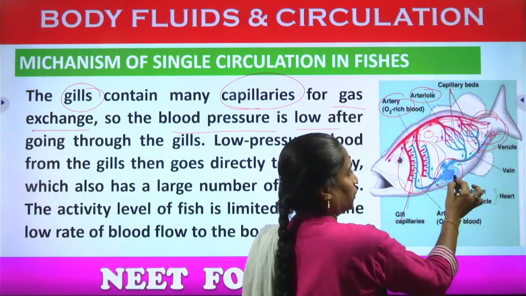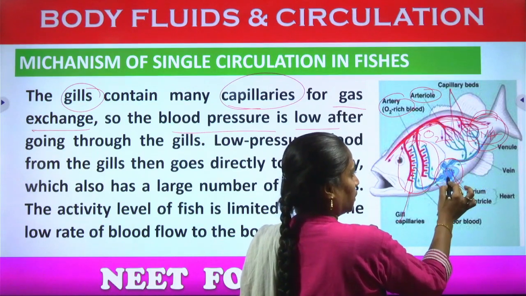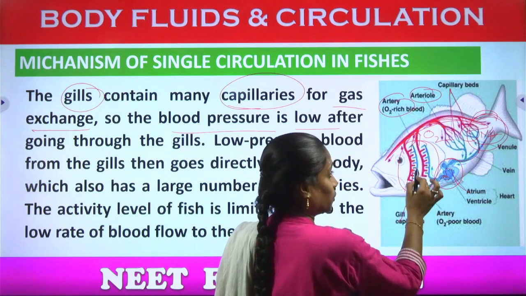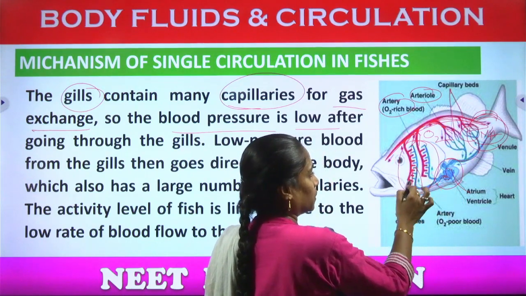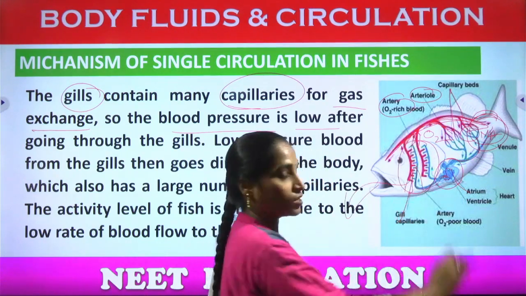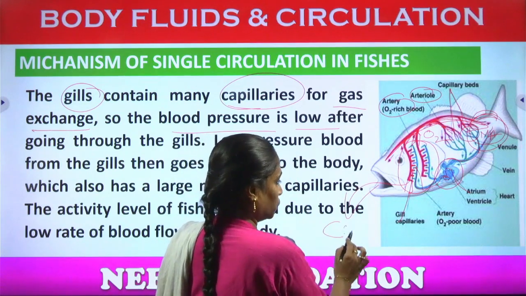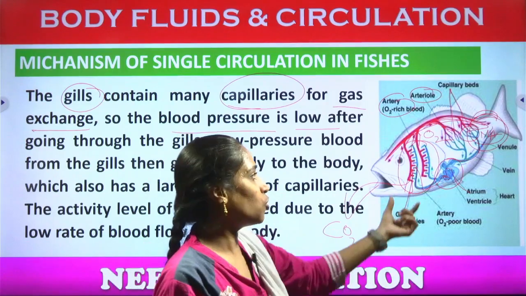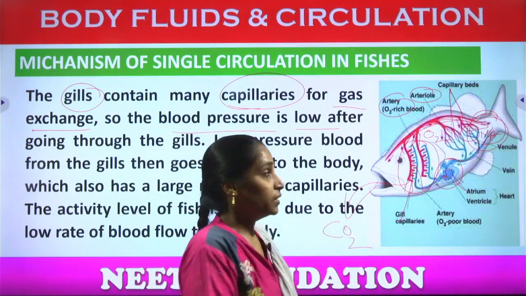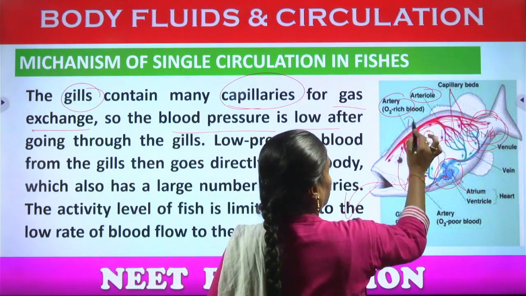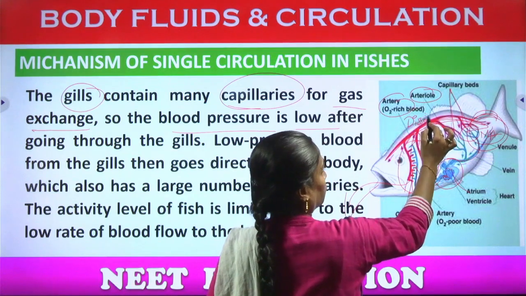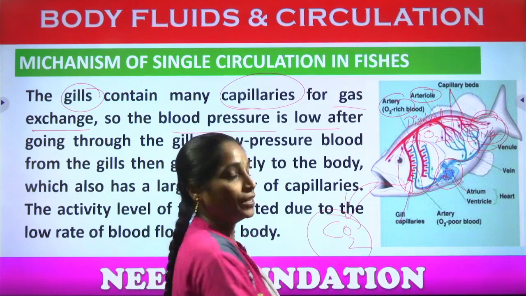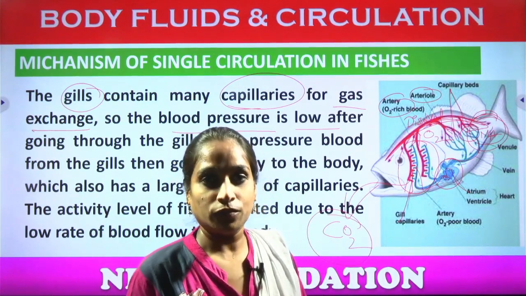Okay, so first it enters into the atrium and from the atrium into the ventricle and through the ventricle it enters into the gills, and through the gills it goes outside. Carbon dioxide molecules will be moving outside into the water body. What kind of oxygen will be taken up by the fish? The dissolved oxygen will be taken up by the fish, right? And the dissolved carbon dioxide will be moving into the water.